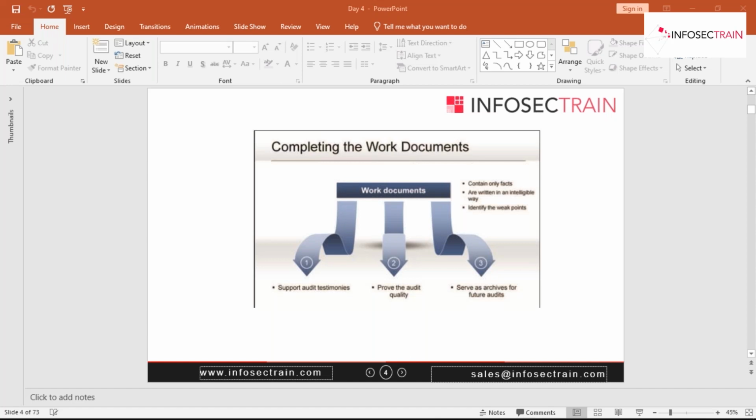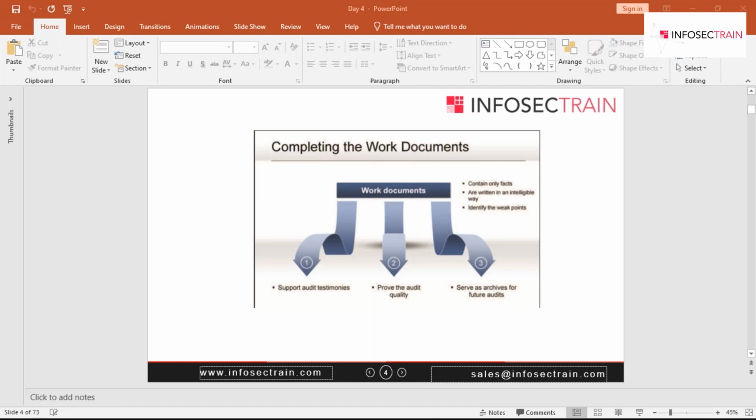As an auditor, you should produce and keep work documents. Why? So that using those documents, you can support your conclusions and the results, whatever result has been obtained by the audit and audit team members. You will be keeping the work document so that you can support the conclusion and the result.